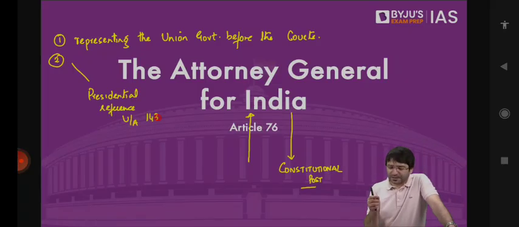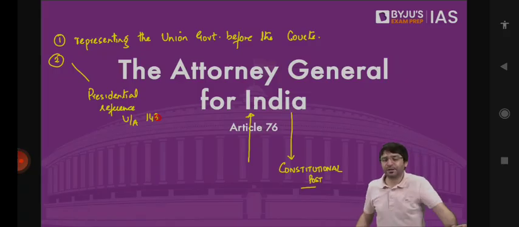Under Article 143 of the Constitution, which we will discuss in judiciary, Supreme Court is the advisor of the President of India. President can refer any matter to the Supreme Court, asking the views of the Supreme Court on that matter. But who is going to present the side of the central government? Attorney General for India. So what does that mean? We will discuss this in judiciary.